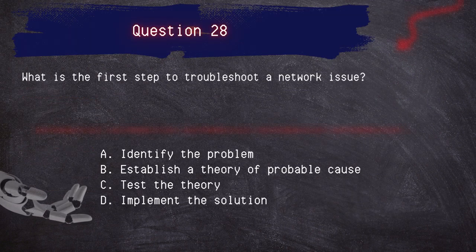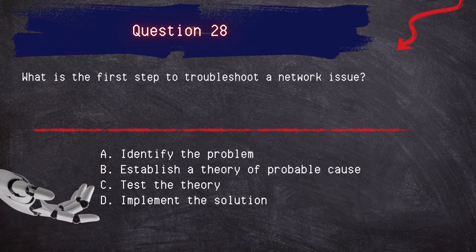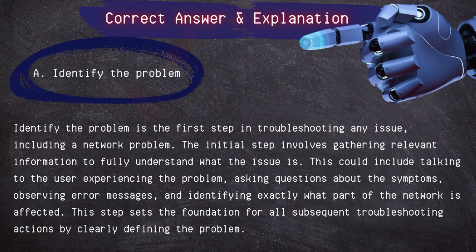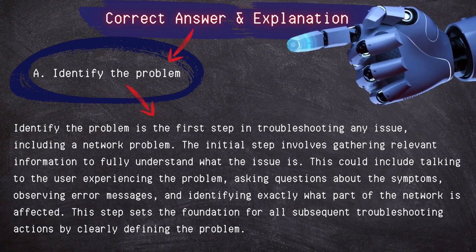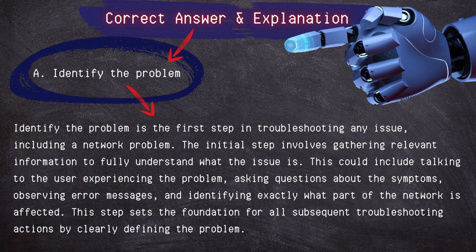Question 28. What is the first step to troubleshoot a network issue? Identify the problem, establish a theory of probable cause, test the theory, implement the solution. Correct answer, identify the problem. Identify the problem is the first step in troubleshooting any issue, including a network problem.